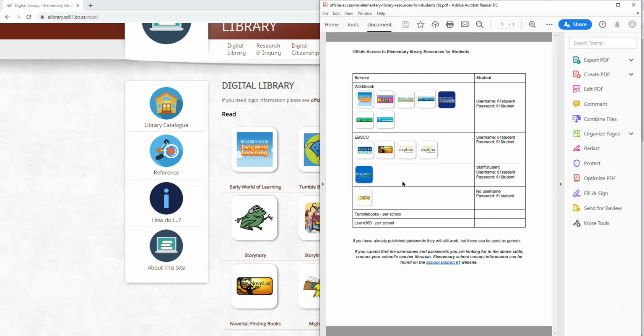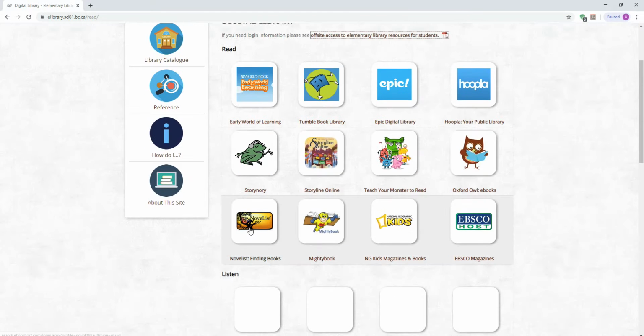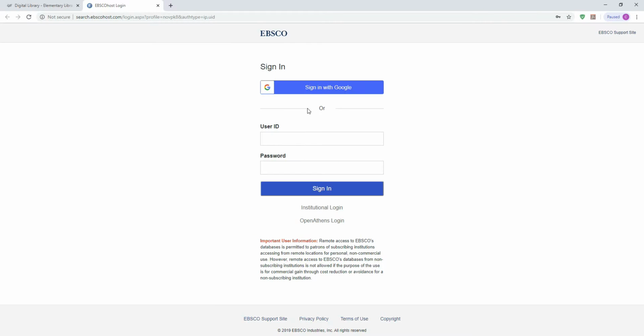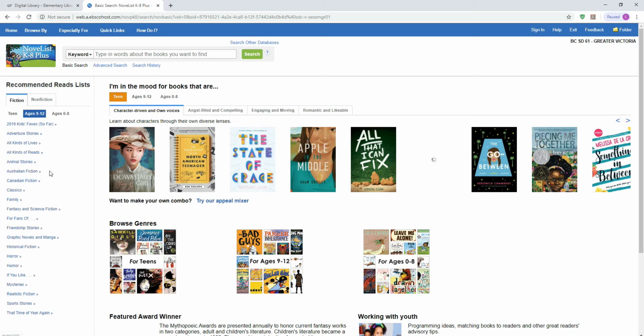So here under EBSCO, you'll see Novelist is one of those sites. The username is 61student and the password is 61student with a $ sign. So I note those, then I click on Novelist and it will ask me to sign in. I have this saved on my computer already, so it's pretty quick to sign in. And then you'll see a website come up that's all about different kinds of books.